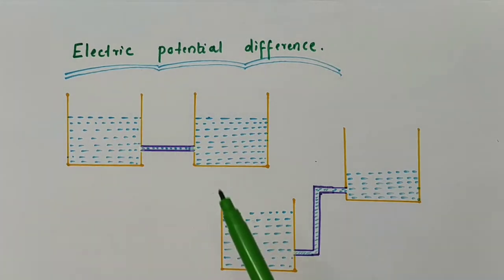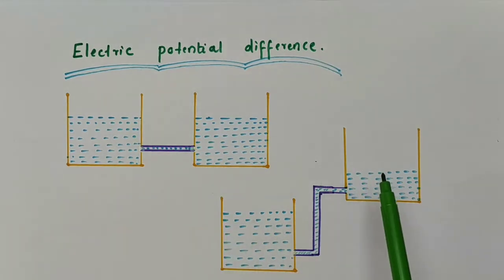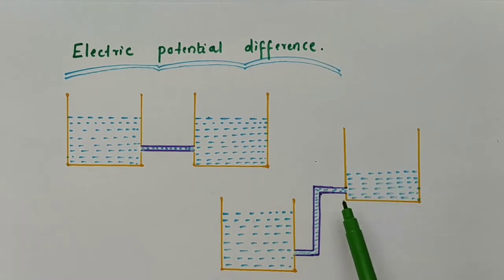Now, if the second beaker is kept at a higher level, then what happens? Now, there is a height difference between these two. So, there will be a pressure difference between the two ends of the pipe, and water will flow from this beaker to this beaker. So, there is a height difference which made the water flow from one end of the pipe to the other end of the pipe.